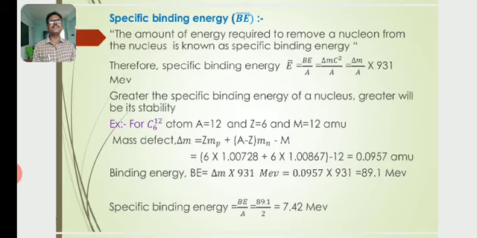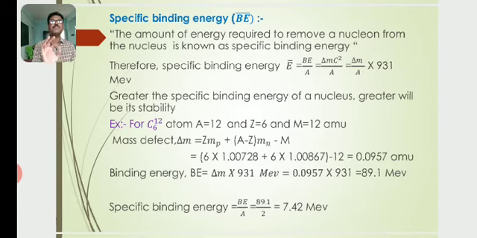Then the binding energy B is equal to delta M into 931 mega electron volt, which is equal to 0.0957 into 931, which is equal to 89.1 mega electron volt. Then the specific binding energy is equal to binding energy by mass number, which is equal to 89.1 by 12, which is equal to 7.42 mega electron volt, the specific binding energy of carbon.